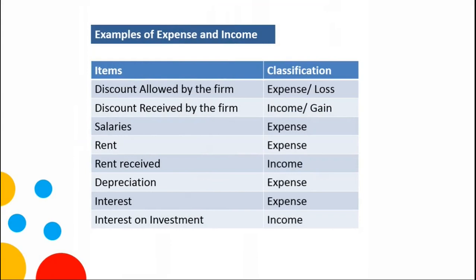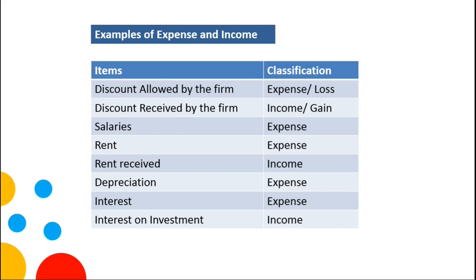Some examples of income, revenue, and expenses are shown here. For example, discount allowed by the firm. This is regarded as an expense because the firm or the business concern has extended a discount to the third party, and thereby it has received less amount of money or less income. Therefore, it is regarded as either an expense or a loss.